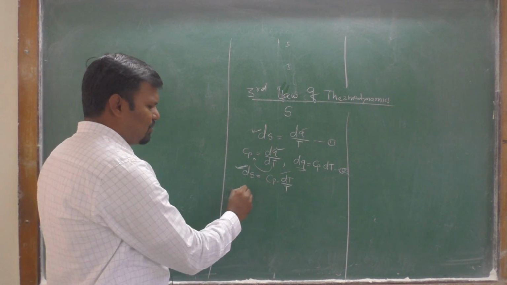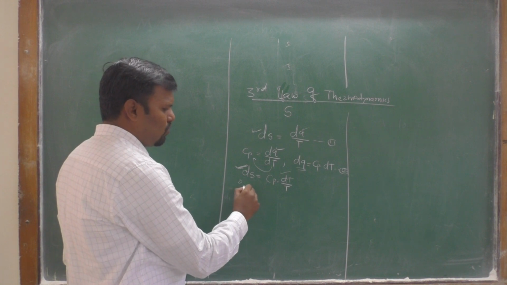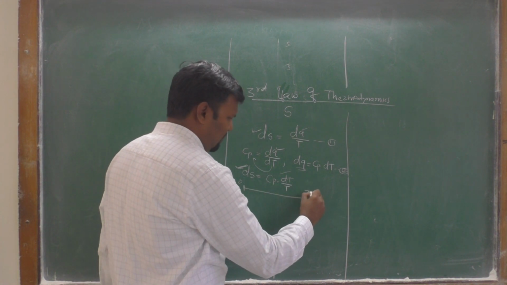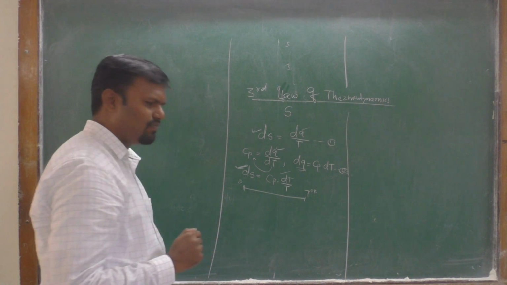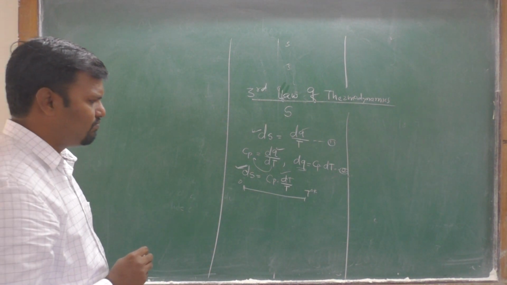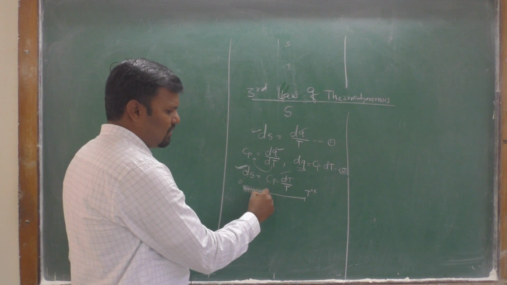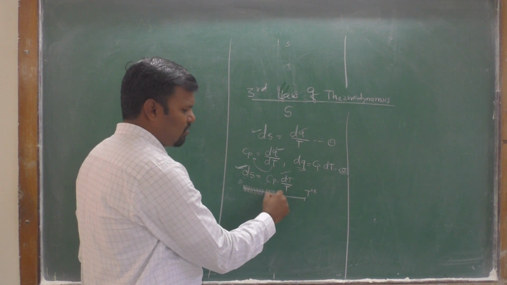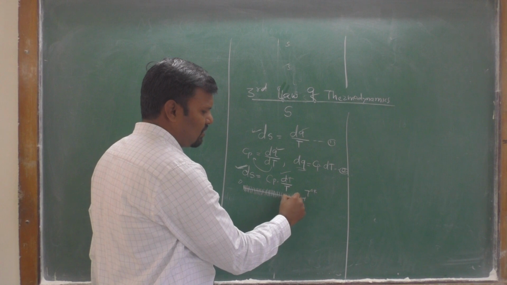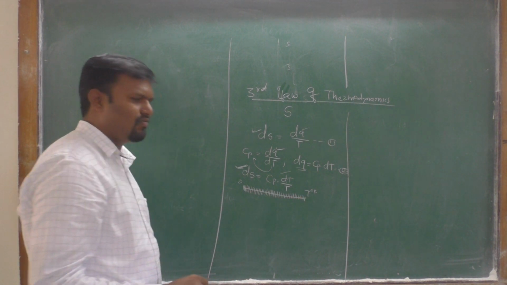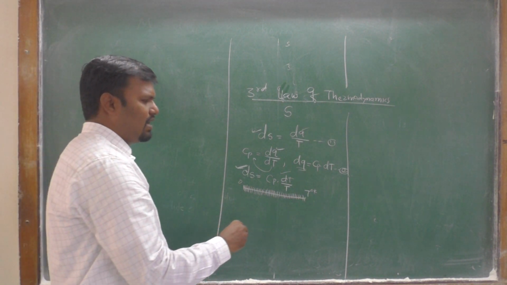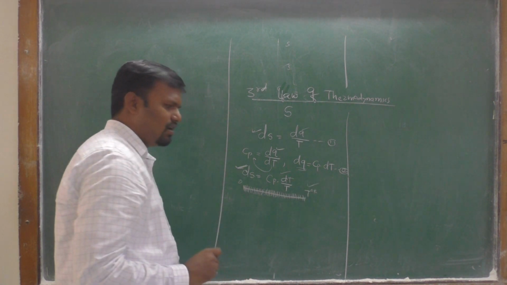Suppose our entropy starts from 0 to T degree Kelvin temperature, then at each step there is a change of entropy, and all the entropies collected together give the entropy at T degree Kelvin.